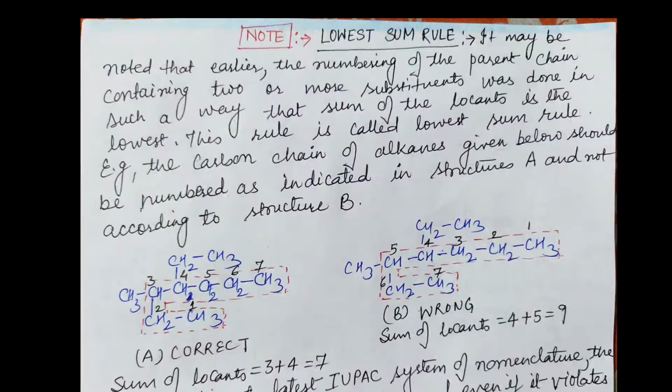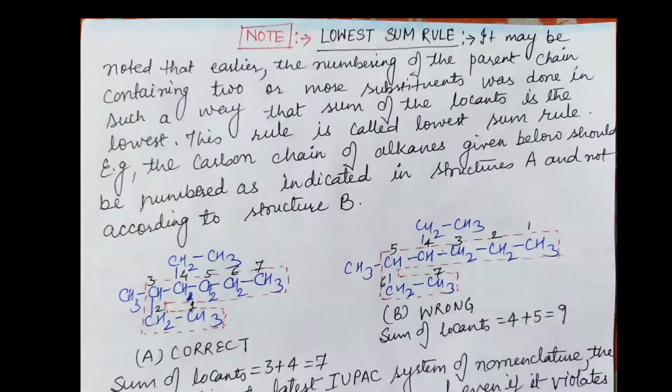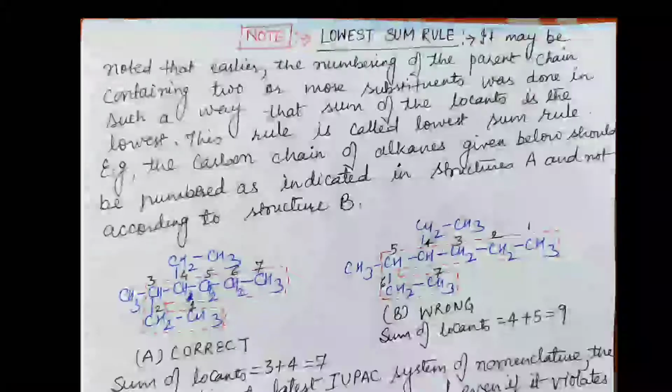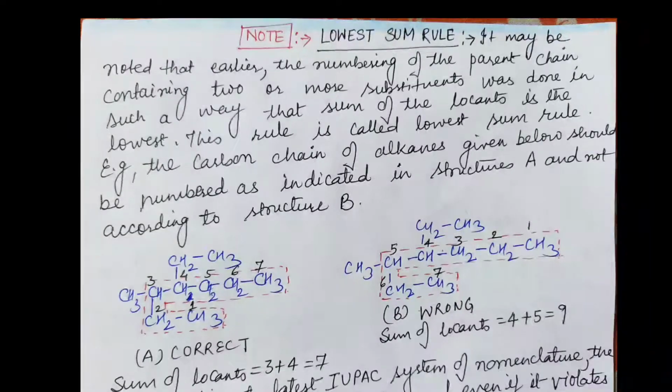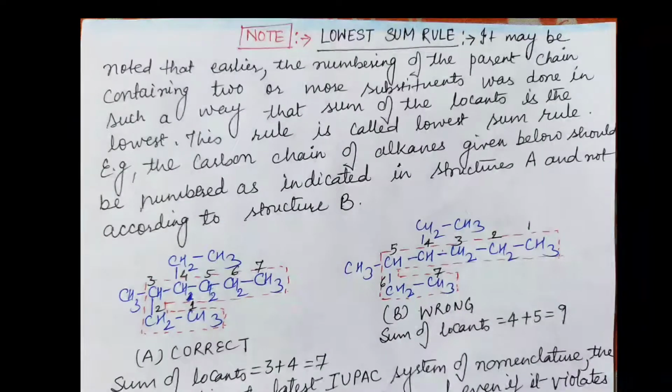In the example you can see that the structure is the same, but while selecting the chain, the sum of locants in the first structure is 3 plus 4, so it is 7. However, in the second structure the sum of locants is 4 plus 5, meaning an ethyl group is attached at the 4th position and a methyl group at the 5th position. When added, it came out to be 9. So in earlier days they used to use this method.